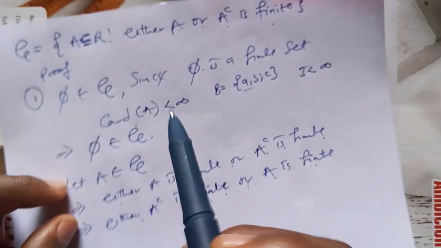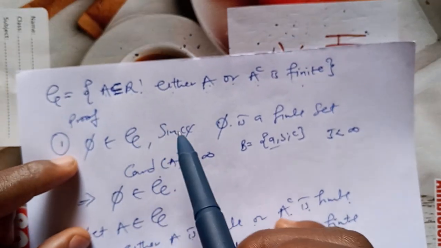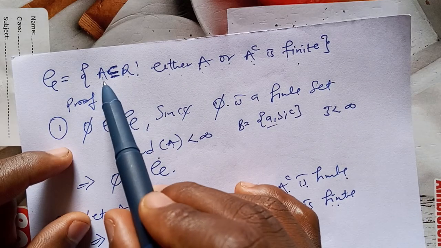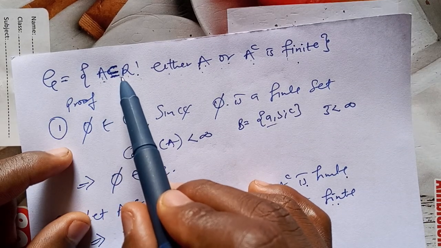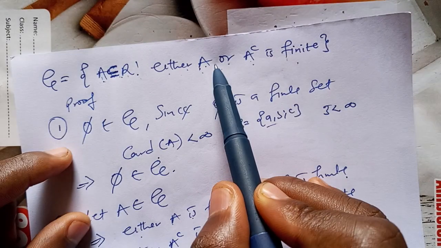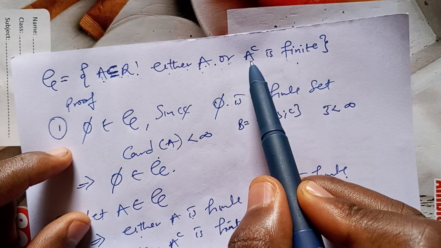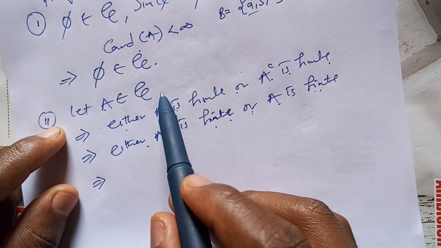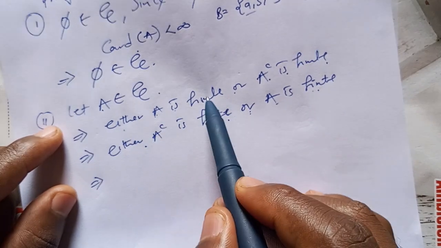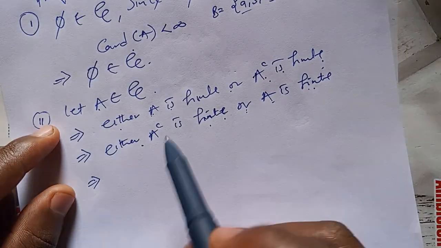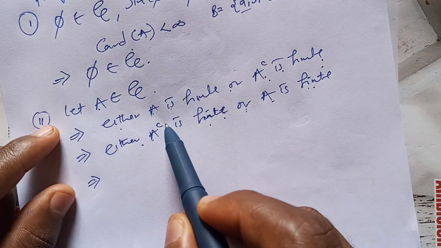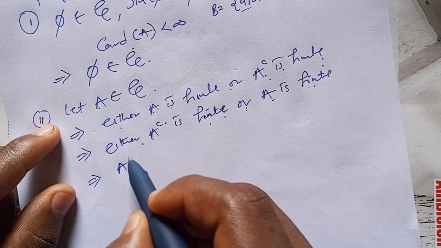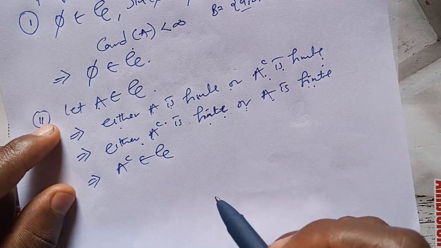From here we say that for A to be in this set, either A is finite or A complement is finite. Here we say let A be in the algebra, so either A is finite or A complement is finite. Now we are having either A complement is finite or A is finite. What does this imply? It implies that A complement is in the algebra.